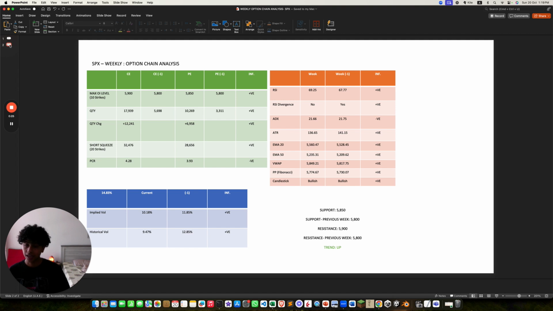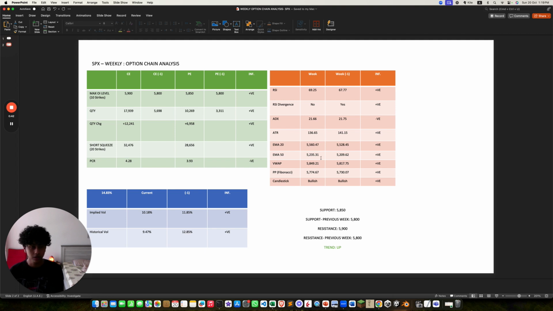Implied volatility and historical volatility are both lower, that's two positives. RSI is higher, that's positive. No divergence, that's actually positive. ADX is lower, that's negative. ATR is lower, that's positive.